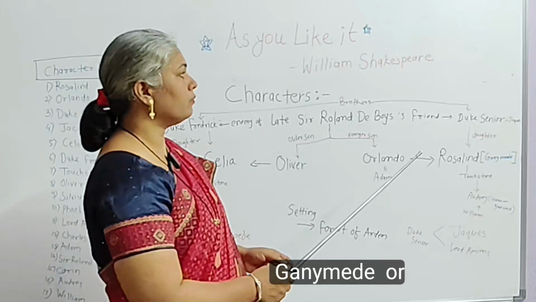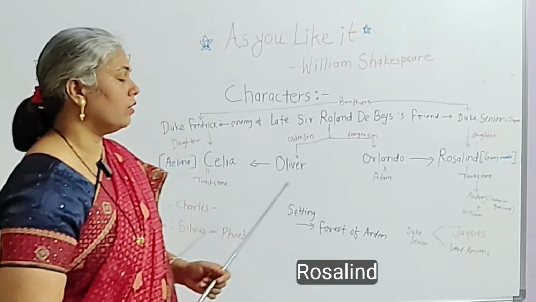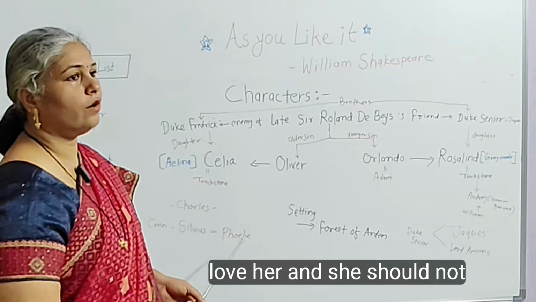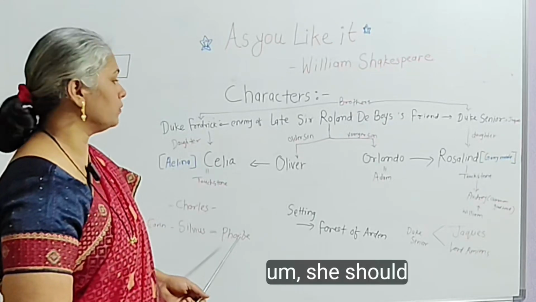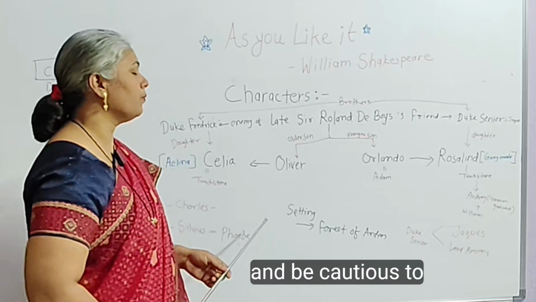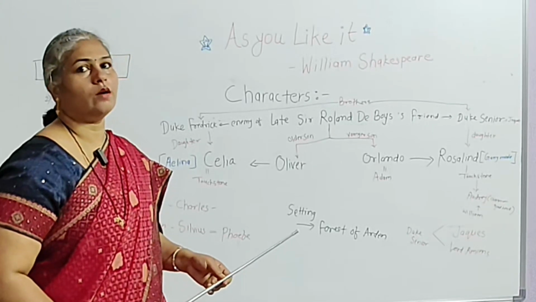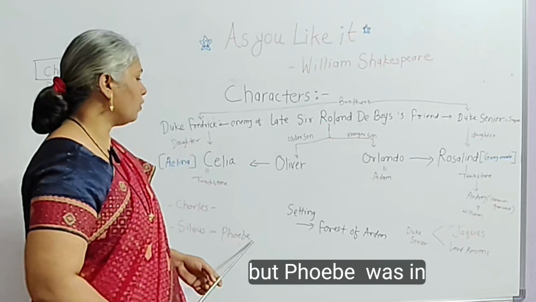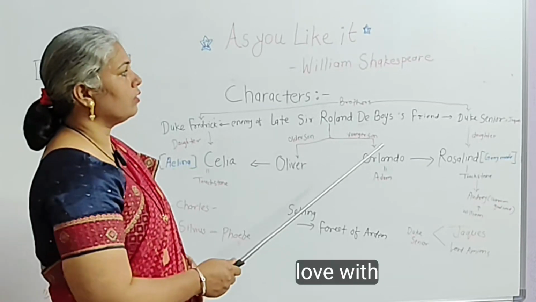When Ganymede, or Rosalind, teaches Phoebe how Sylvius loves her, and that she should not behave badly with Sylvius and should be courteous to Sylvius. But Phoebe was in love with Ganymede.